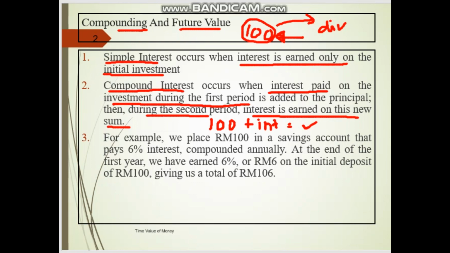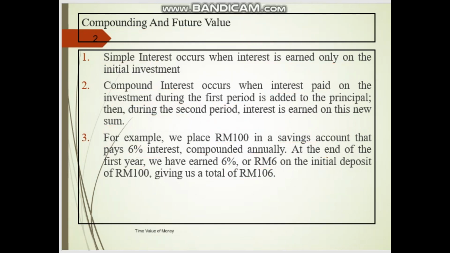Now I give you a specific example. For example, we place 100 in our savings account, and it is given 6% interest compounded annually. So at the end of the first year, we get the 6% interest, which is 6 ringgit. So we have to add it up, it now becomes 106, to calculate the interest for the second period.